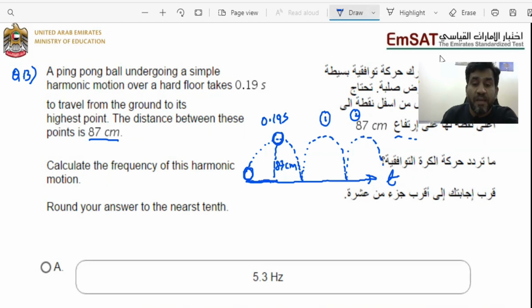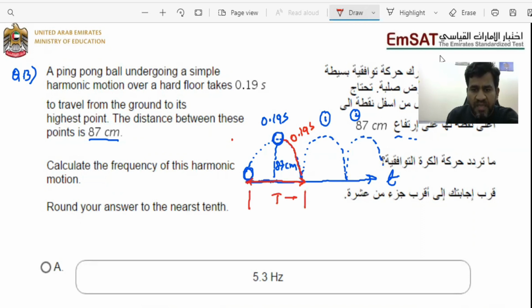How do I calculate then? The time taken to go from the 0 to this point is 0.19 seconds. Again it will take the same amount of time to come back and hit the ground again, which is also 0.19 seconds. So what is the time period of the ball? The time period is the entire time it is going, and that is the time period of the ping pong ball.